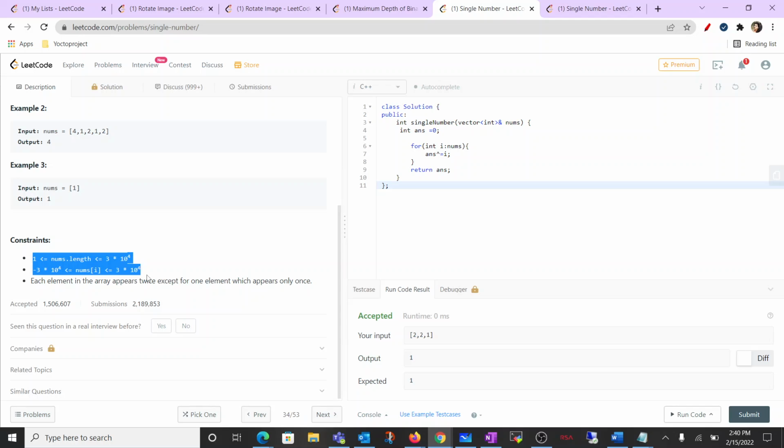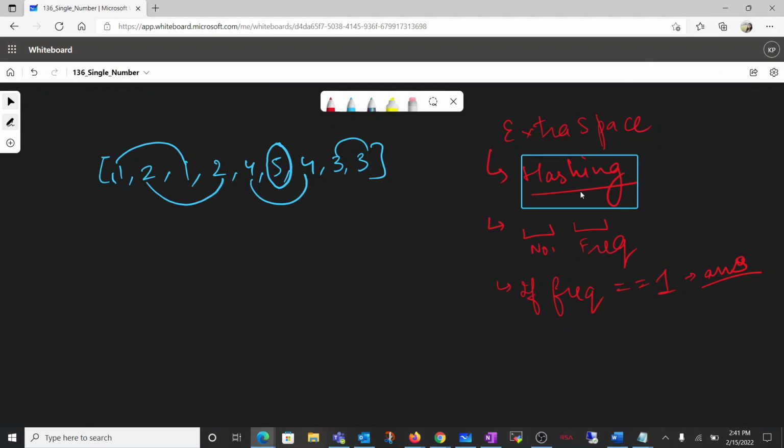And moreover, the constraints which are given to us: nums length is up to 10 to the power 4, and the numbers themselves are also up to 10 to the power 4 only. Means we could use some solution which has n square complexity, right? So here the hash map approach would easily work, but rather than using some n square complexity, we are simply traversing in a single loop only, and if frequency equals 1, then we'll return our answer.